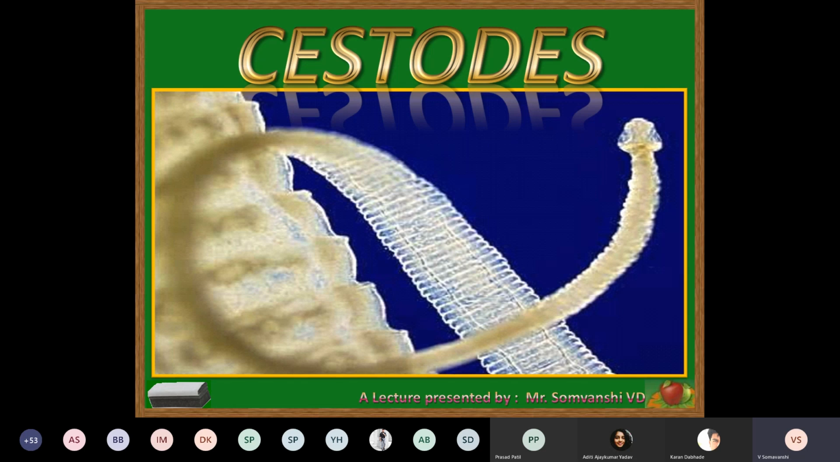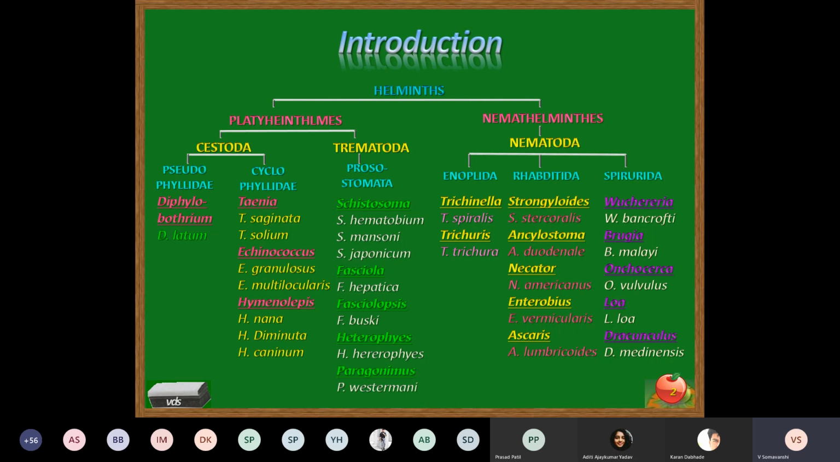We are going to study in detail about the different important helminthic parasites. So firstly, according to the definition and all those features, we are going to study the classification. Helminths are multicellular parasites and they are commonly termed as worms.